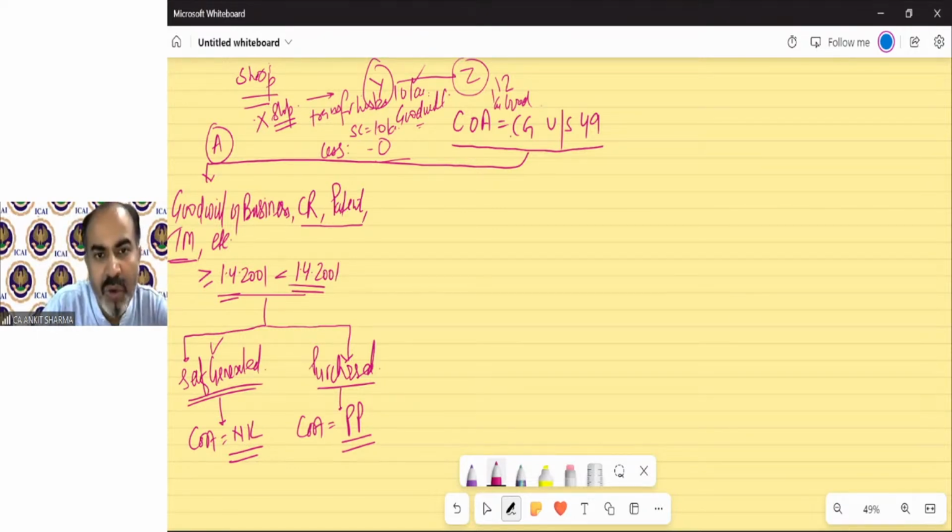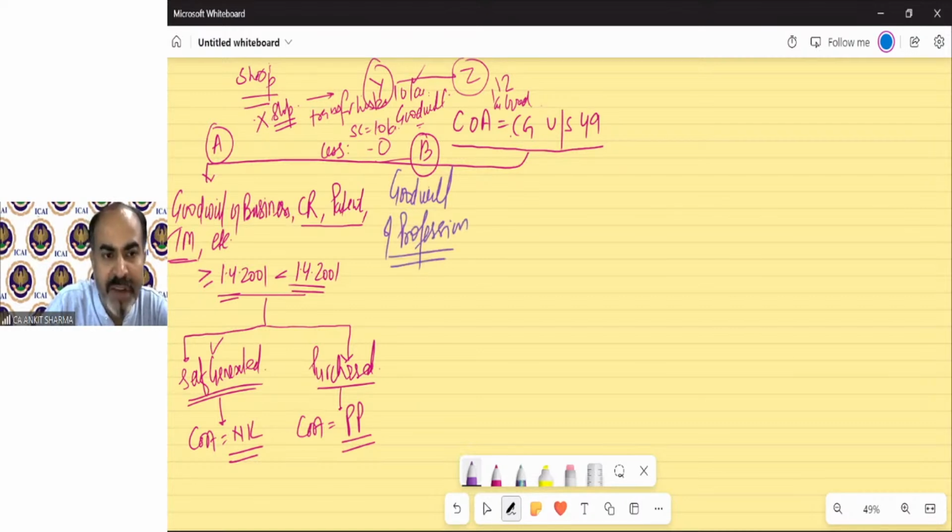Now, we talked about the goodwill of business, but not about the goodwill of profession. The difference between goodwill of business and goodwill of profession is this: the goodwill of business stays with the business.